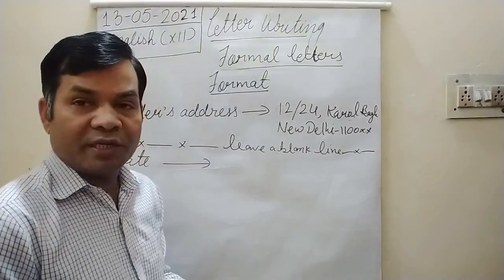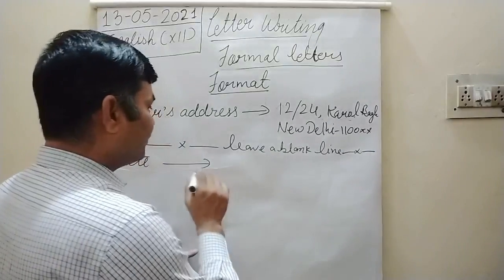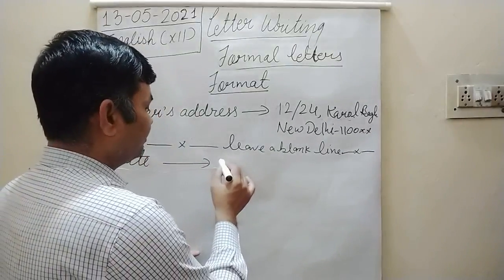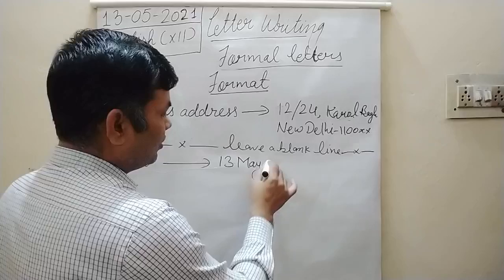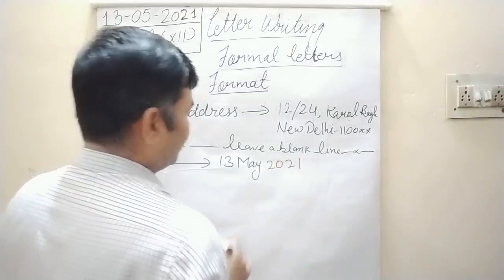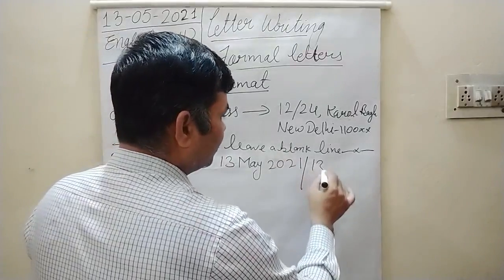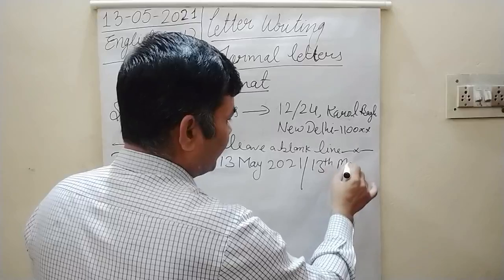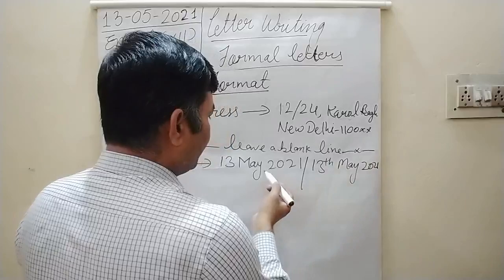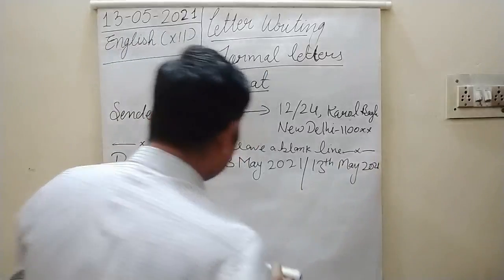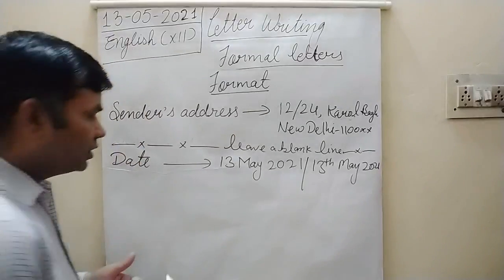There are different formats of writing the date, but here I would recommend this format: 13 May 2021. Or you may also write 13th May 2021. You may or may not put a comma here. So there are various formats of writing the date, and you can use them.